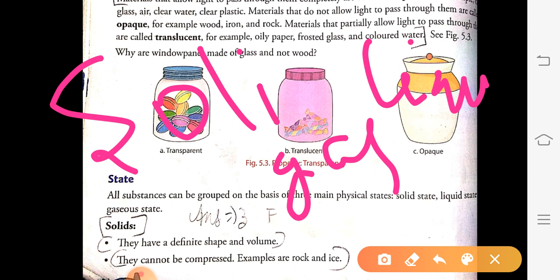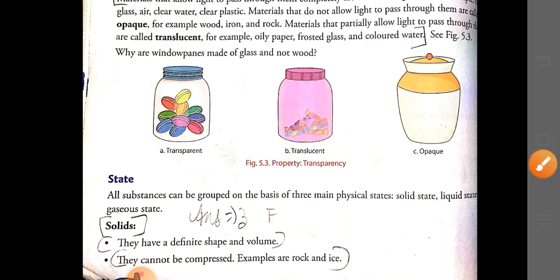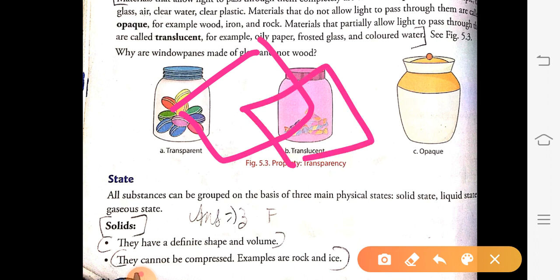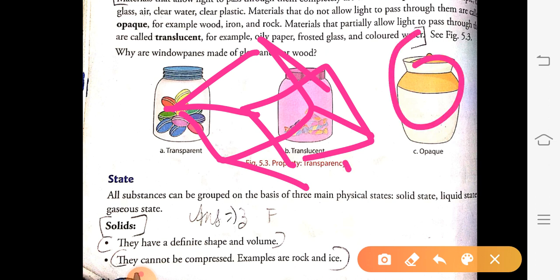Now one by one we will look at some of the properties of each state. Next, first category, solid. Solids have definite shape and definite volume. You have seen that all solid particles have a fixed shape and a fixed volume. You haven't seen any solid that does not have a fixed shape. Either they may be circular or they may have ups and downs, but they usually have some shape and they also have a fixed volume.